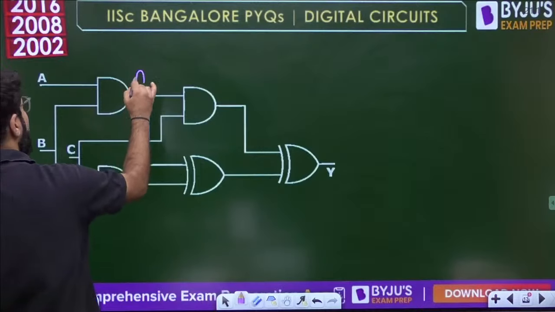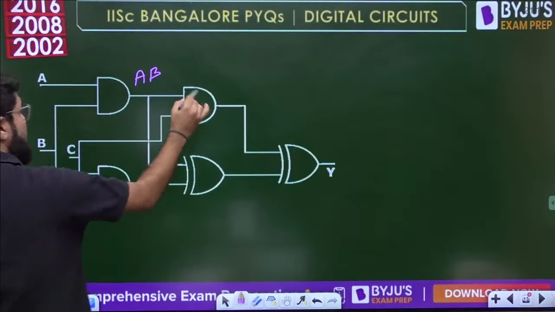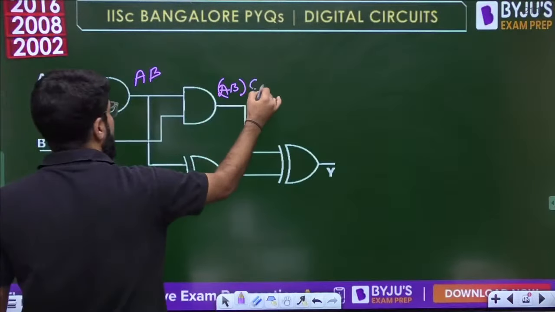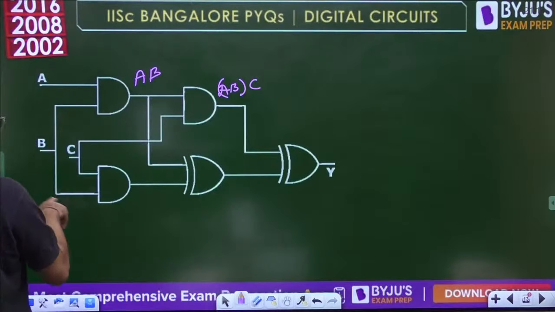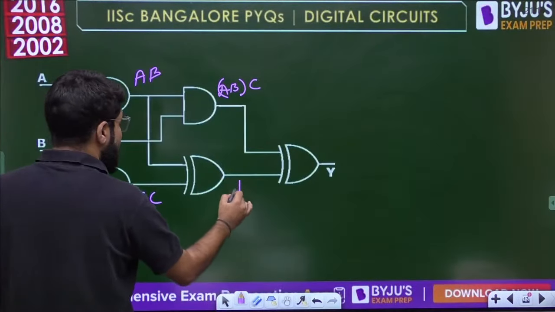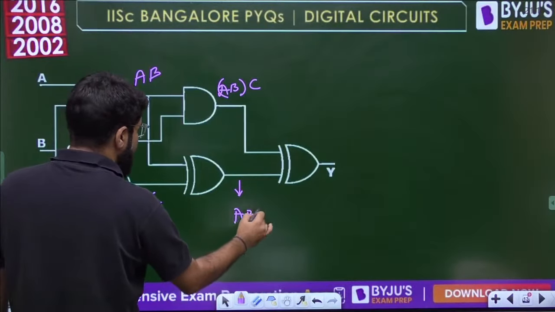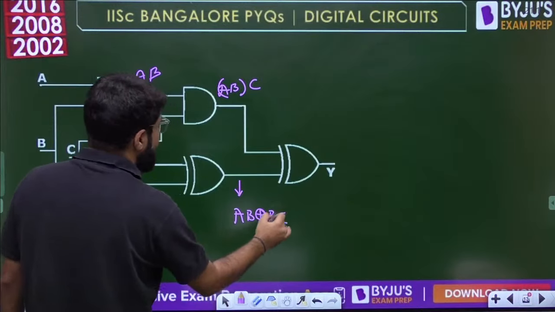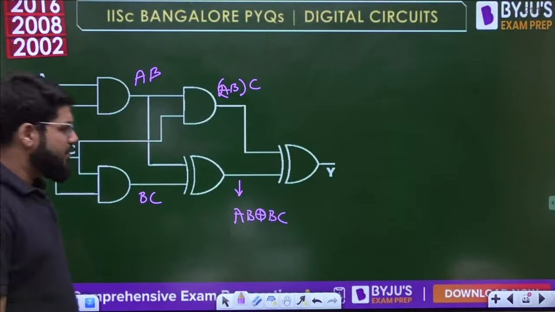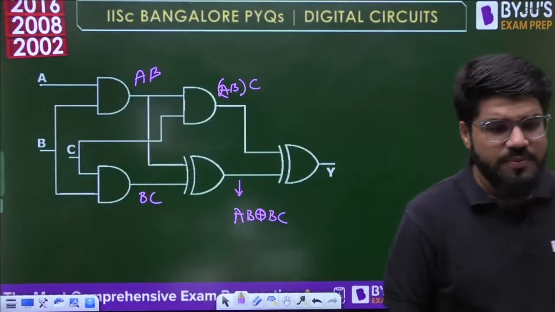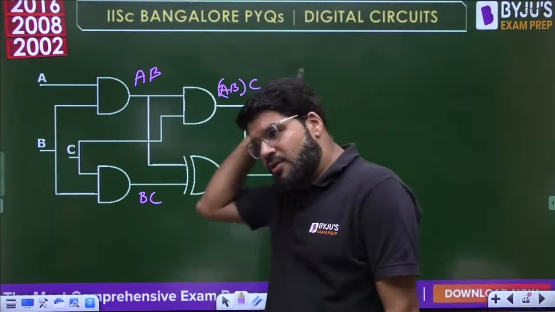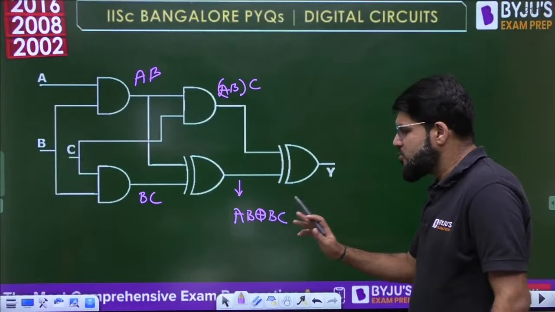So this is the AND gate with the input AB. Now this is the AND gate with the input AB further multiplied by the bit C. Okay, now what is this? This is B and C, so this is BC. Now there is the XOR gate with AB XOR BC, and then Y is going to be further XOR with ABC.